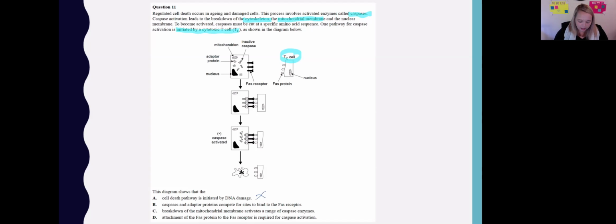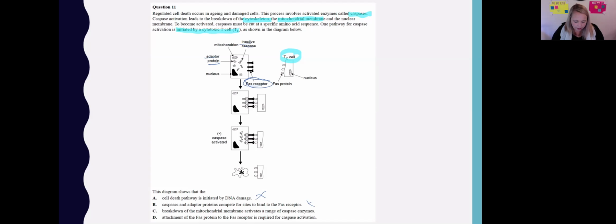So caspases and adapter proteins compete for sites to bind to the Fas receptor. So here is the Fas receptor. And it's saying that caspases and adapter proteins, which are inside the cell. Now, are those things inside the cell going to be fighting for a receptor on the outside of the cell? No. Okay? You've got to use the information in the picture and go through each option.